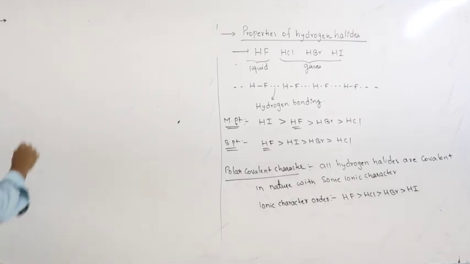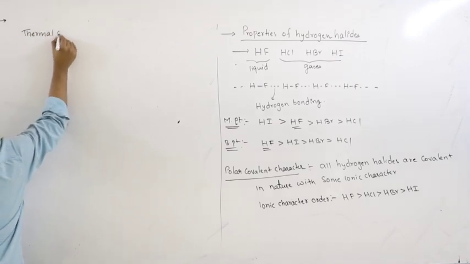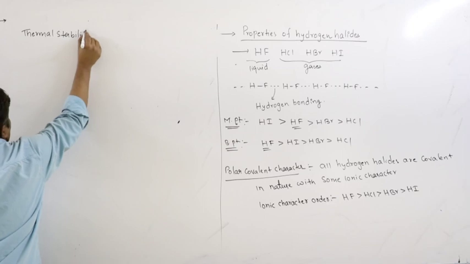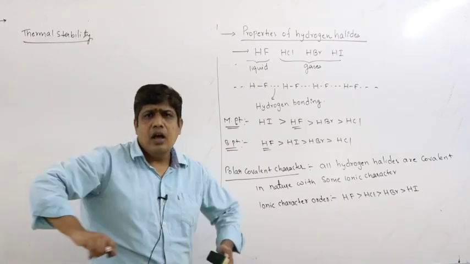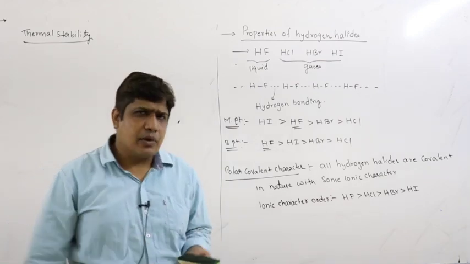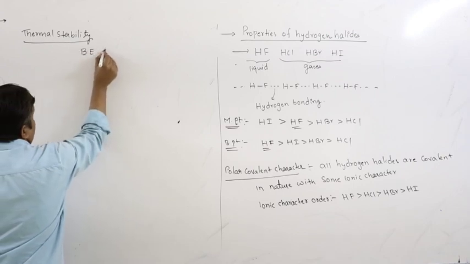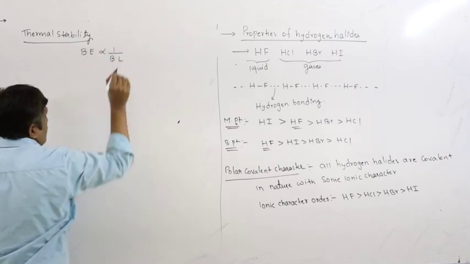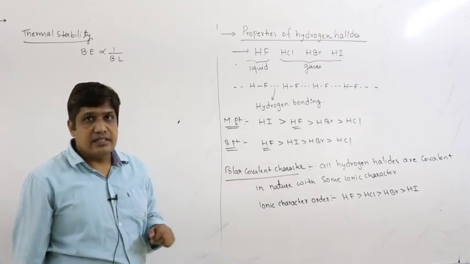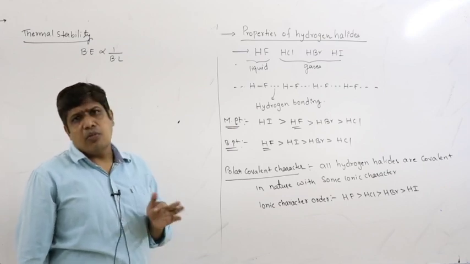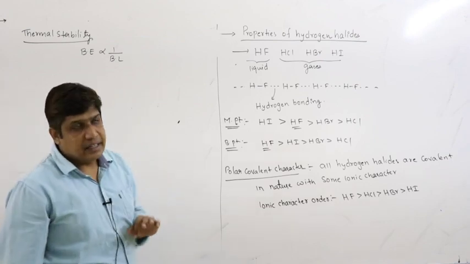The next one is thermal stability. What do you mean by thermal stability? The energy you have to provide to break the bond between the atoms, so it is proportional to bond energy. Now bond energy is inversely proportional to bond length. As the size of the halogen increases, the HX bond length increases. As the HX bond length increases, bond energy decreases. As bond energy decreases, thermal stability decreases.